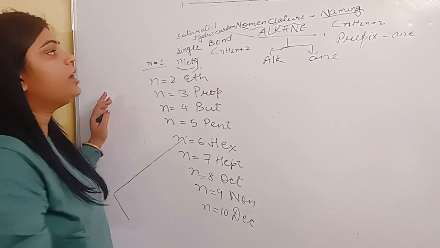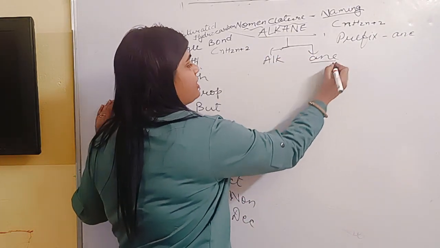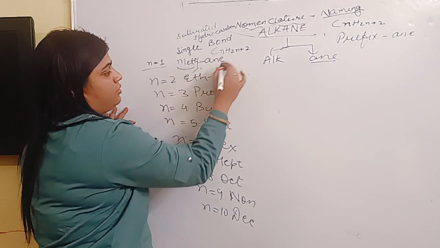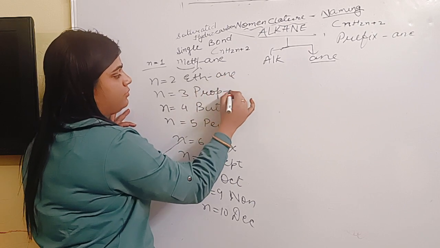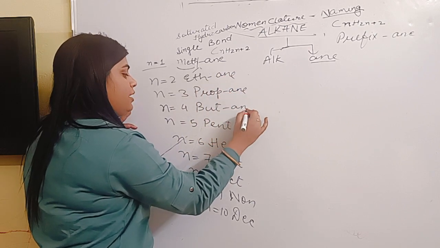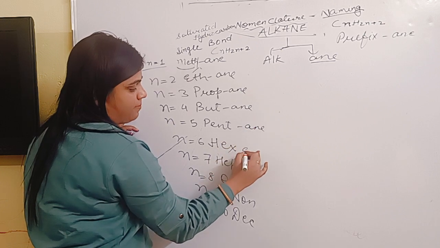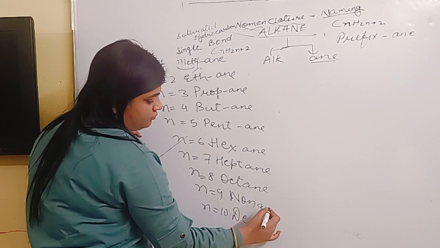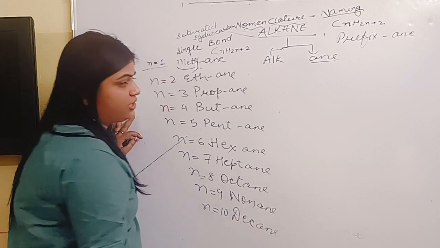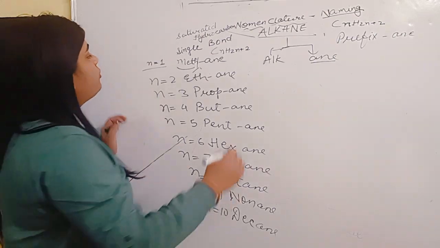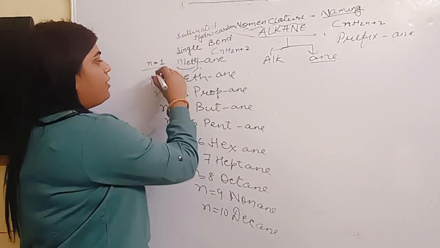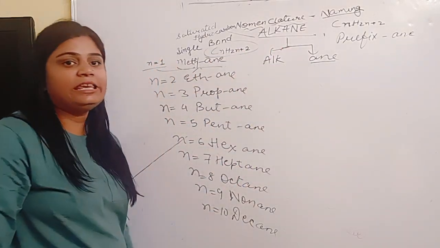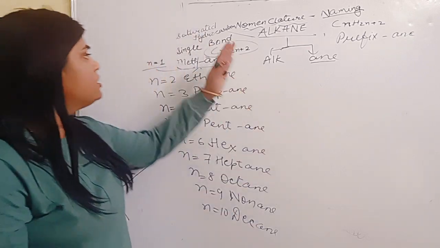Now coming to the suffix, and the suffix here is ane. So in each and every alkane the suffix will be ane. So hope you are getting what I am teaching. Now coming to n equal to 1, that is meth. And the formula for alkane is what? CnH2n+2.